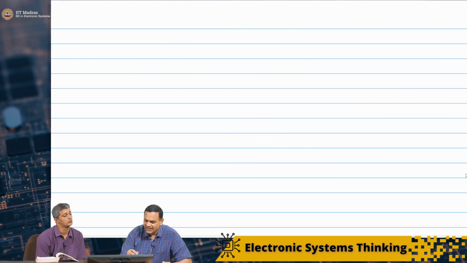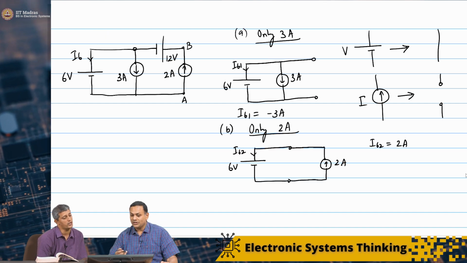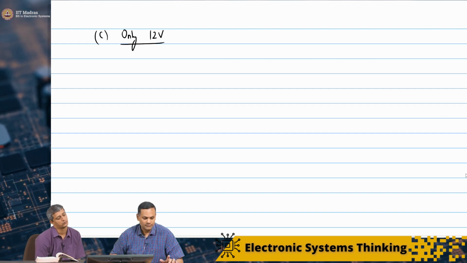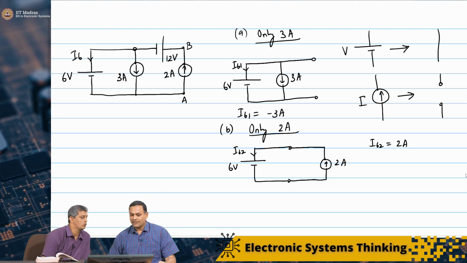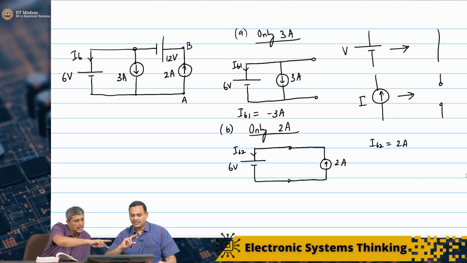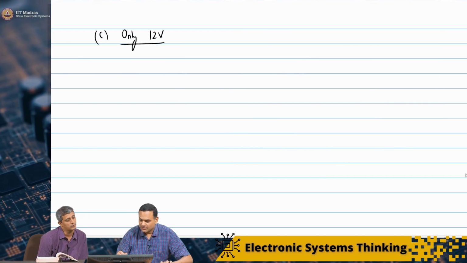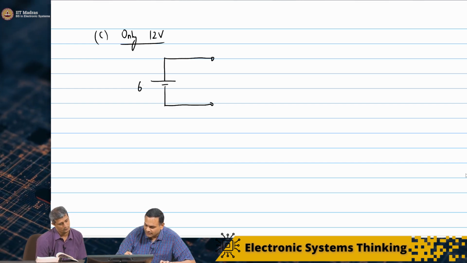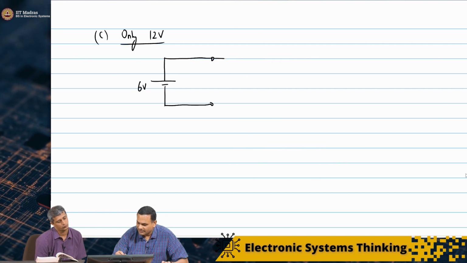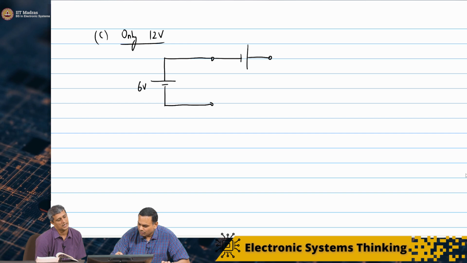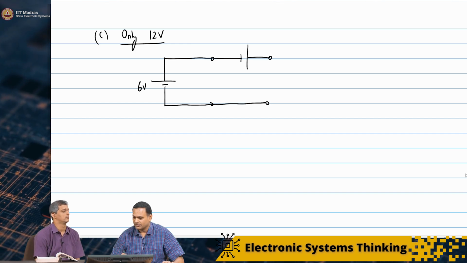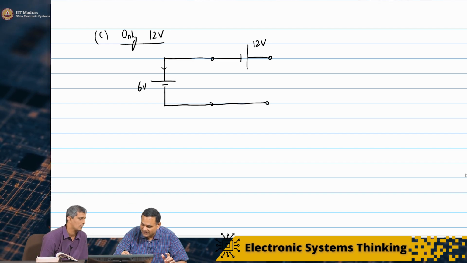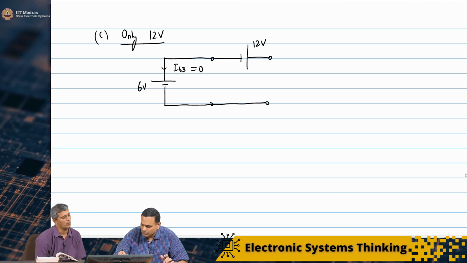Now I need to do the third case, which is only the 12 volts. So you have to open circuit the 3 amp and the 2 amp. First I'll draw the 6 volt source. I'm going to open circuit the 3 ampere, so nothing connected, and I have my 12 volt source. But now I'm also going to open circuit the 2 amperes. Because there is no path for the current to flow, I63 is 0.